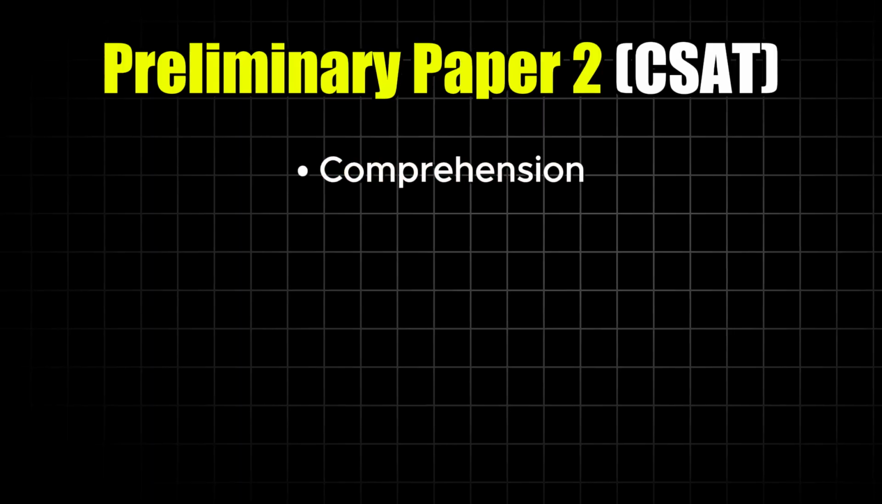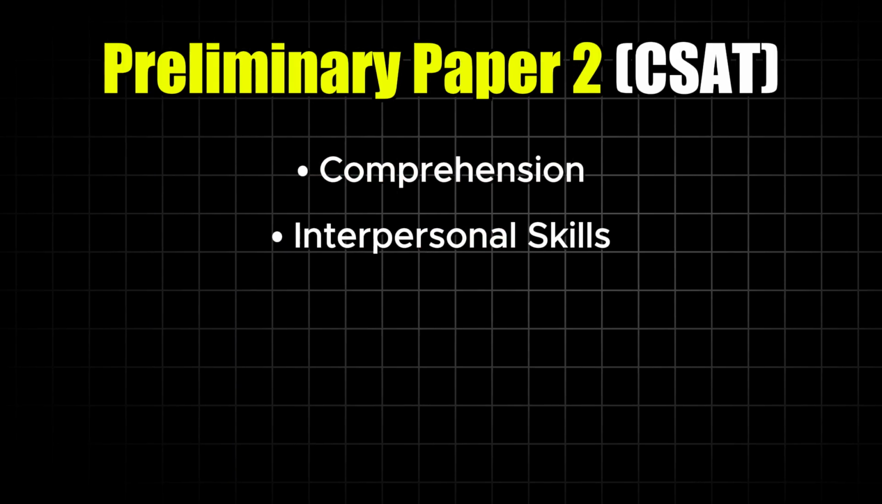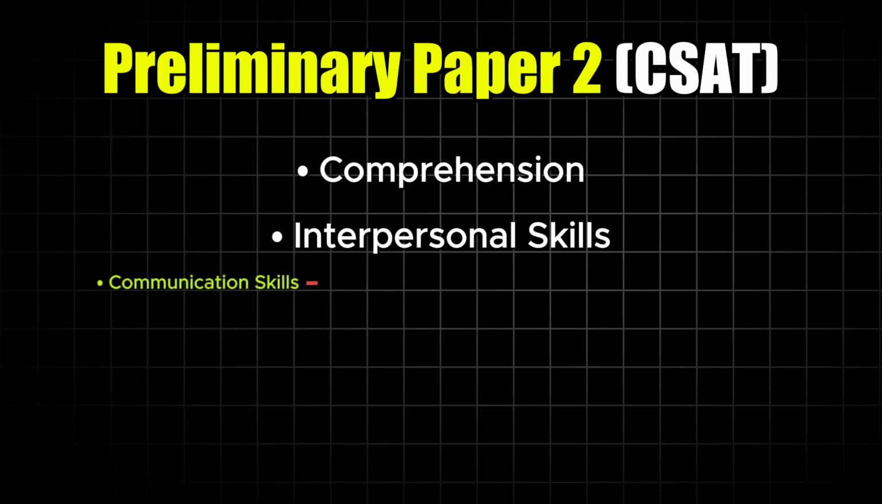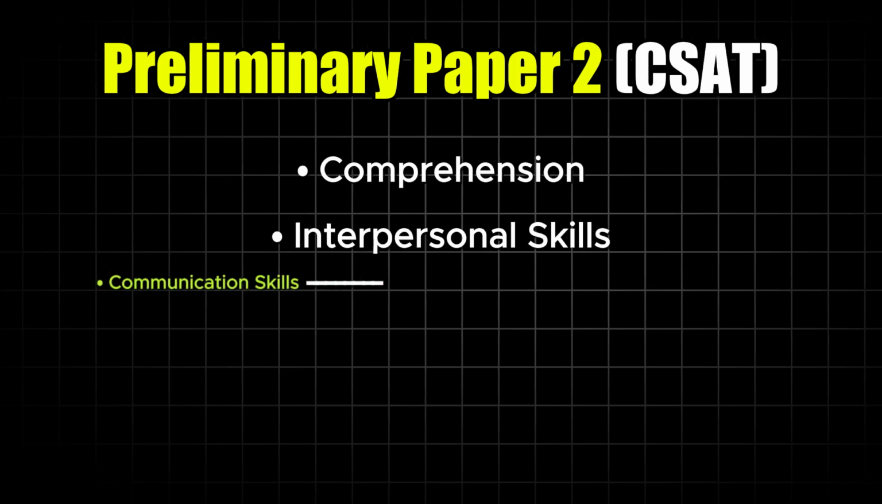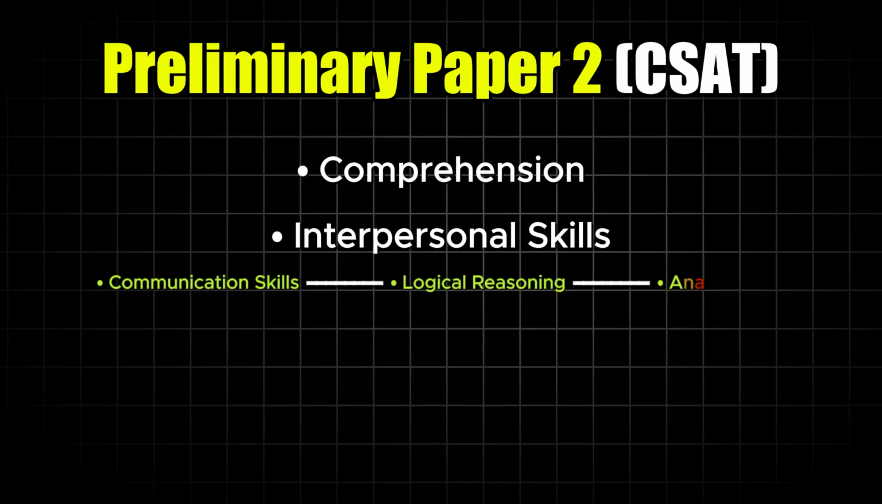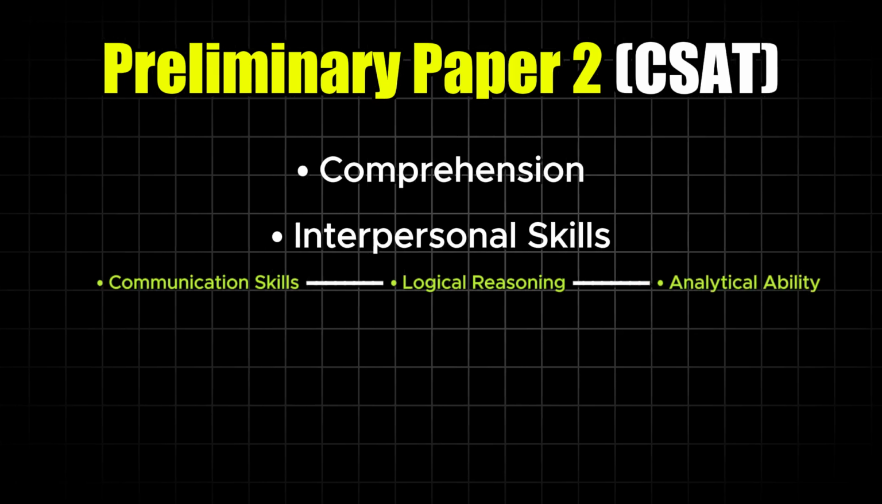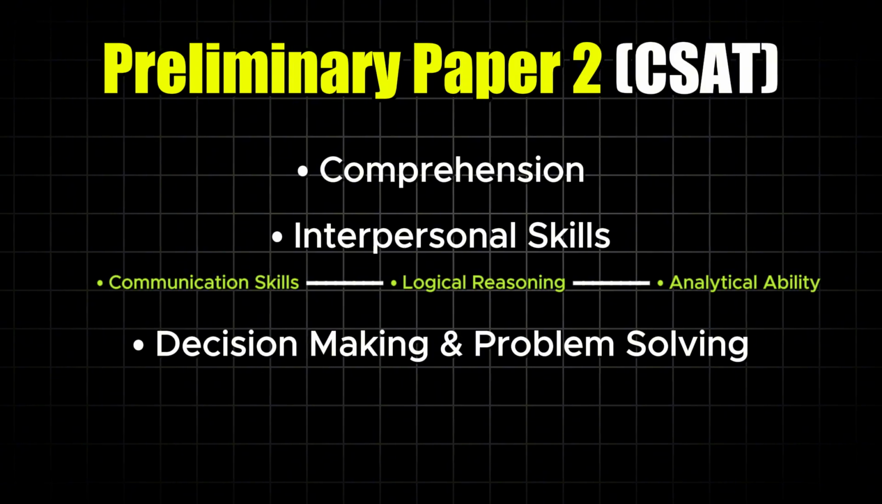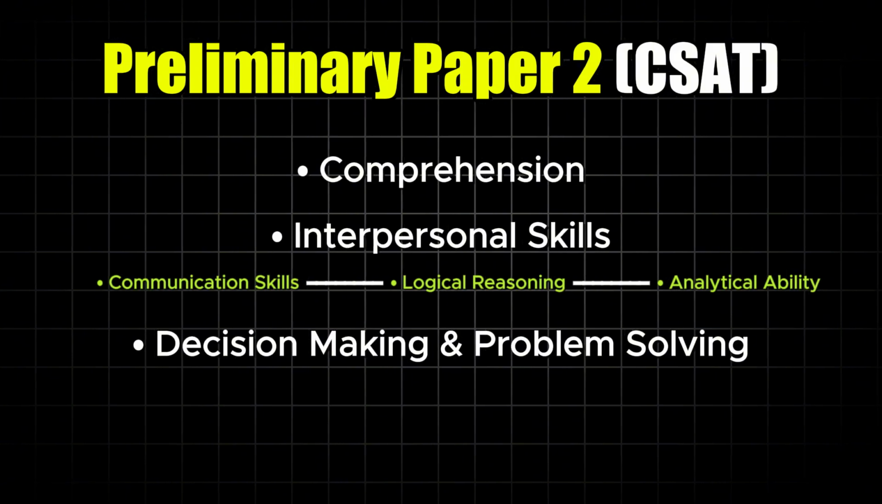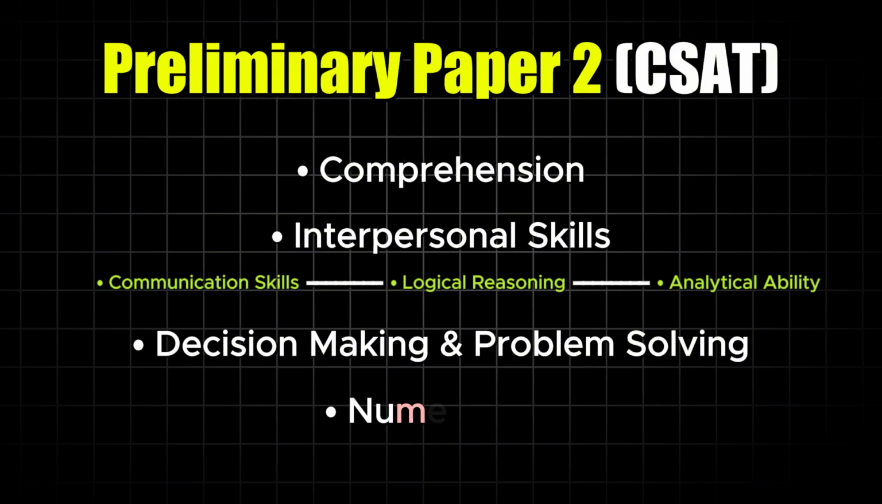The CSAT is basically the comprehension part, then interpersonal skills, including communication skills, logical reasoning and analytical ability, how you can analyze the facts, then decision making and problem solving, general mental ability, then some basic numeracy with class 10th level only. These are numbers and their relations, order of magnitudes, etc., data interpretation. These are all class 10 levels.